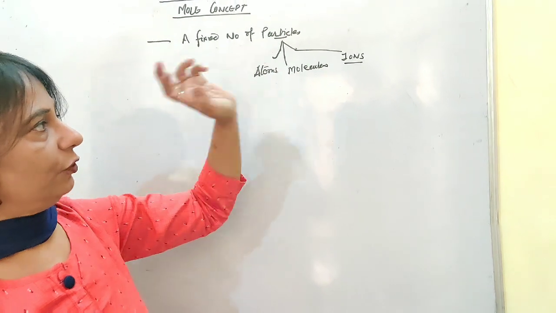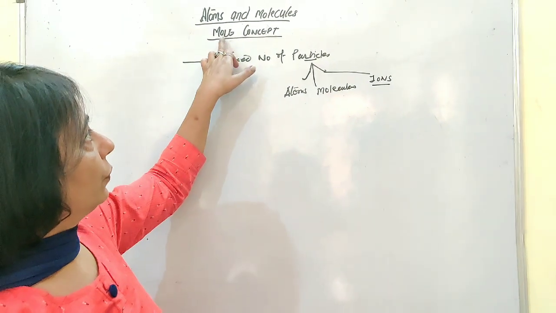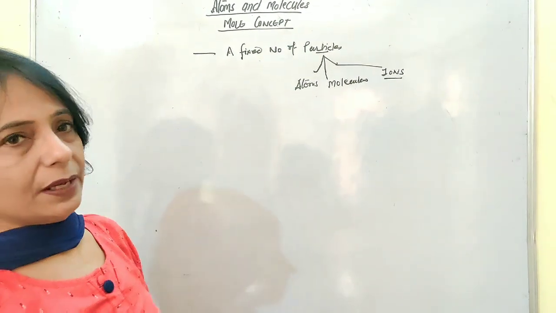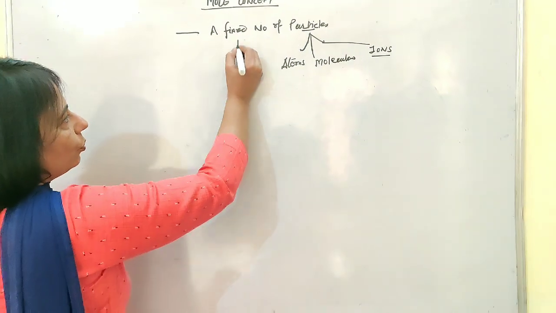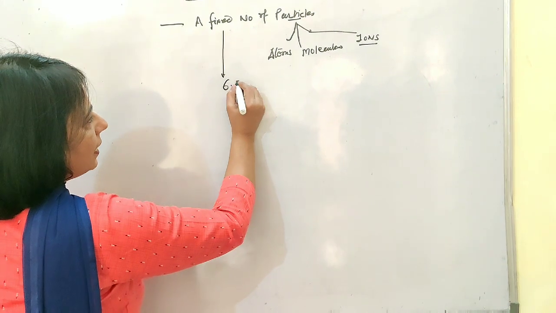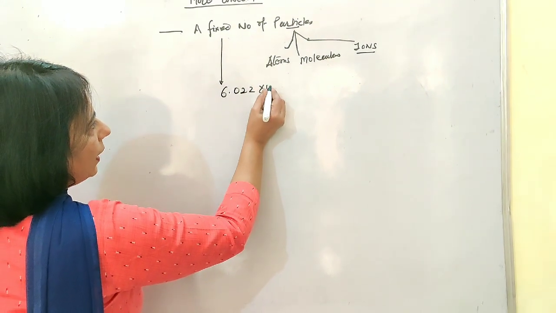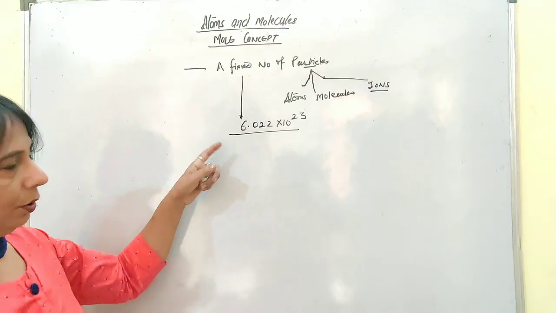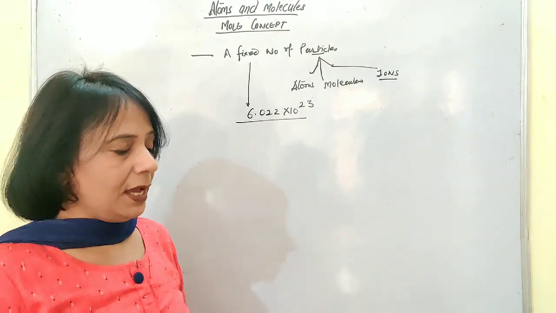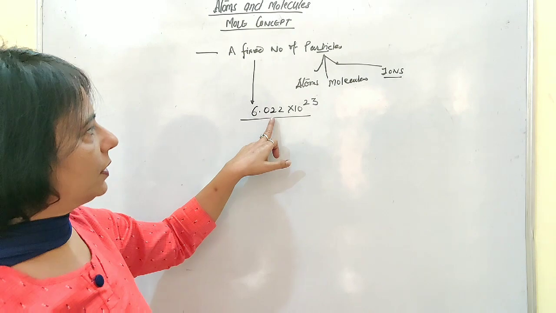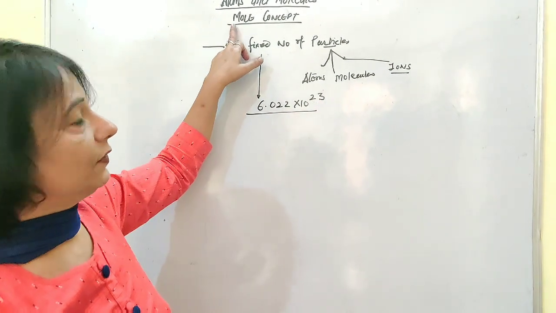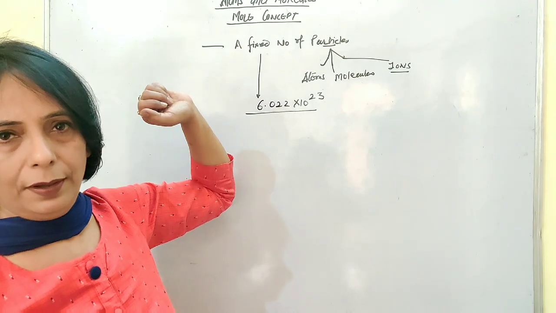Specifically for these kinds of particles, we use this mole concept, and a mole has a fixed number of particles, and that number is 6.022 into 10 raised to power 23. So in other words, we can say the group of 6.022 into 10 raised to power 23 particles is given the name of one mole.